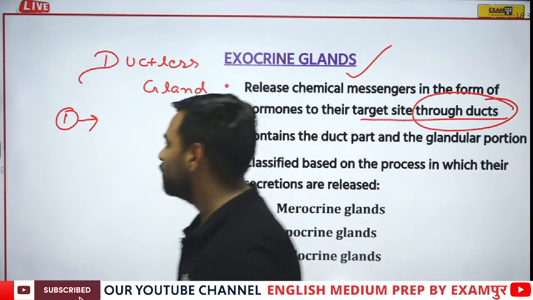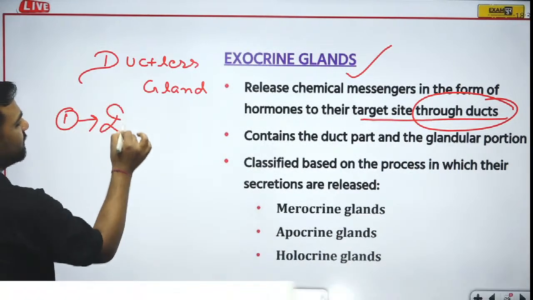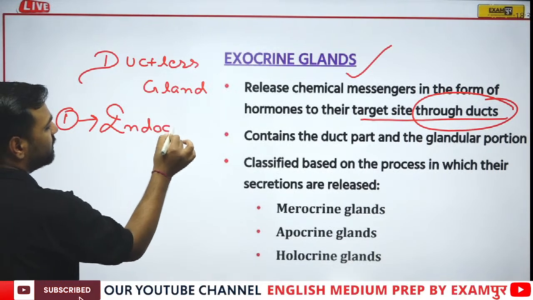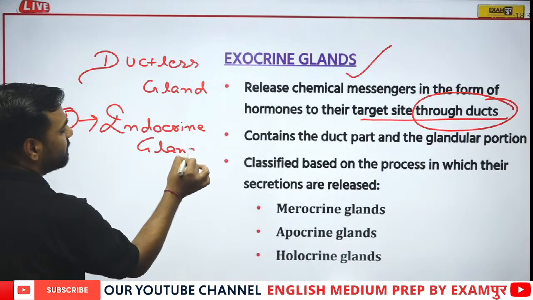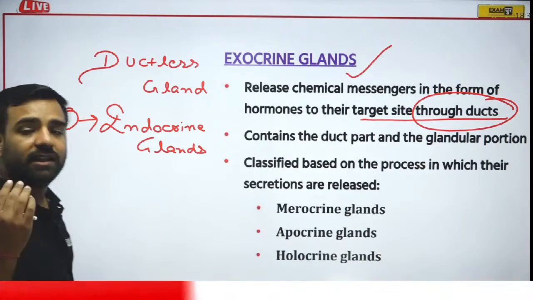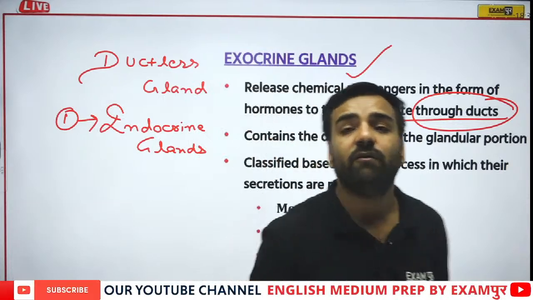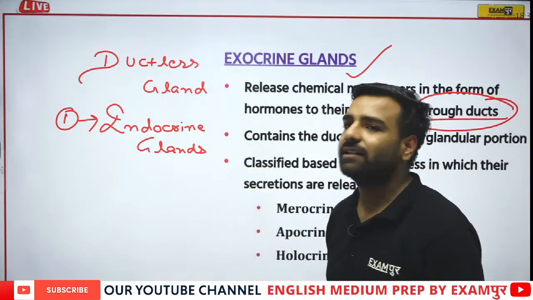Remember, please do not forget, if I talk about the ductless gland, these are endocrine glands, and within the endocrine category we have discussed many glands which include pituitary, then thyroid, parathyroid. What are they? They all are ductless glands, correct?